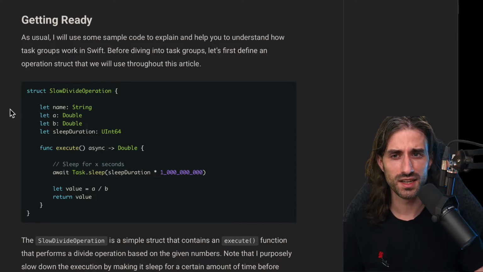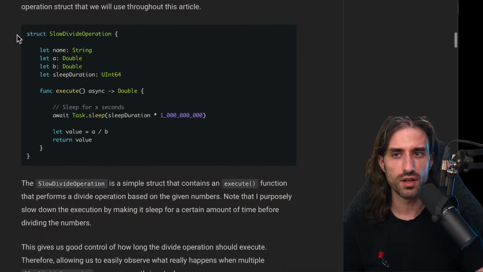So let's get ready. As usual, I will use some sample code to explain and help you understand how task groups work in Swift. Before diving into task groups, let's first define an operation struct that we will use throughout this article. It's a struct called SlowDivideOperation. It has a name, two doubles, and a sleep duration. And what it does is sleep for an amount of time and then actually perform the divide operation.